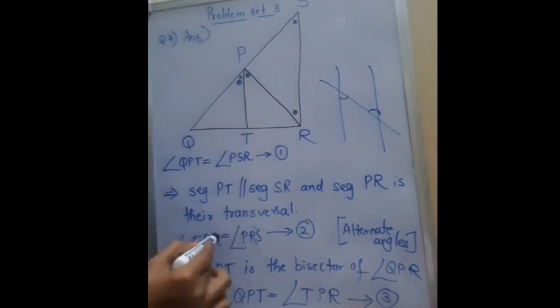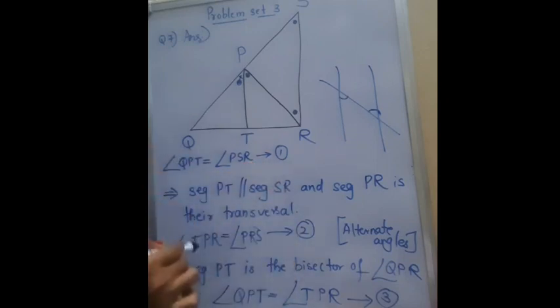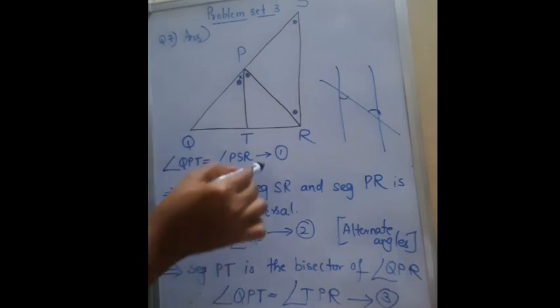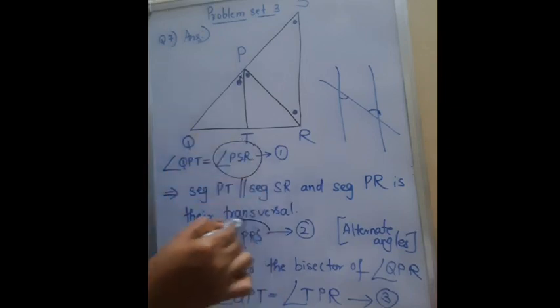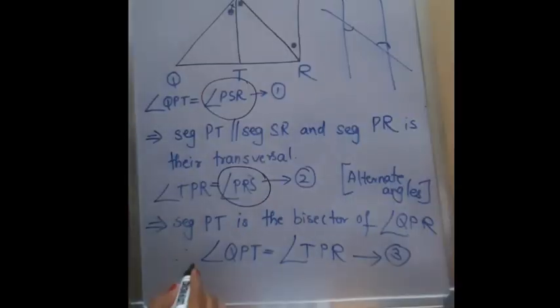Then in equations number 1 and 2, the left hand side is equal because QPT is equal to TPR. If the left hand side is equal, then the right hand side should also be equal. Therefore, we can write angle PSR is also equal to angle PRS.